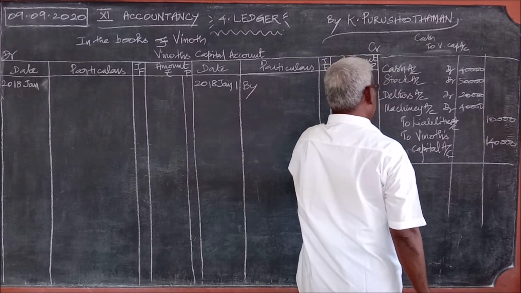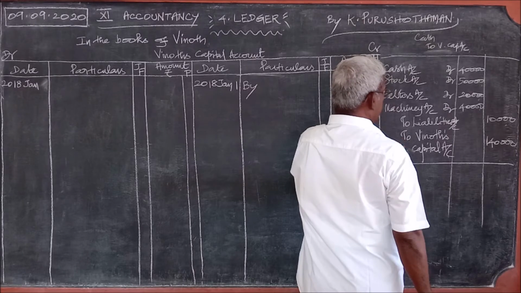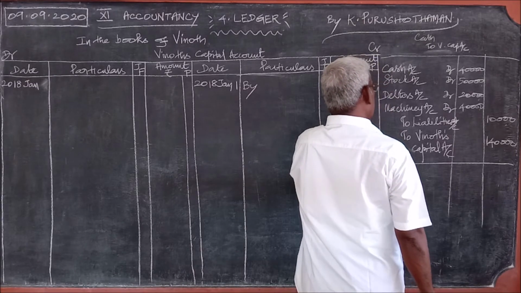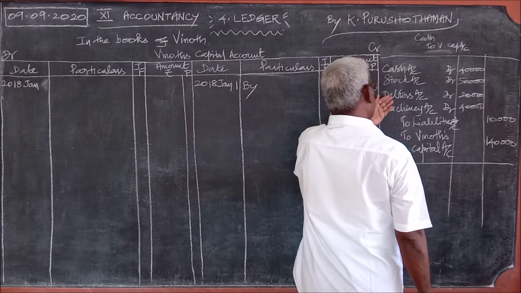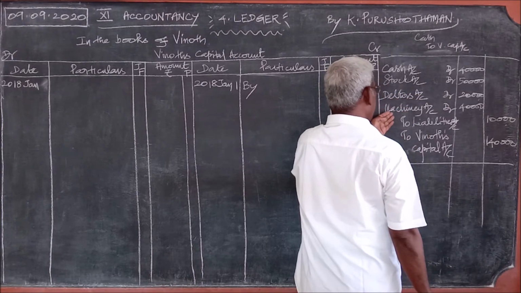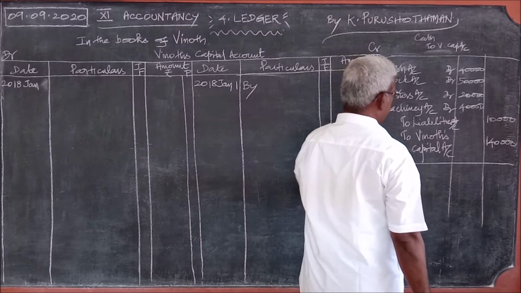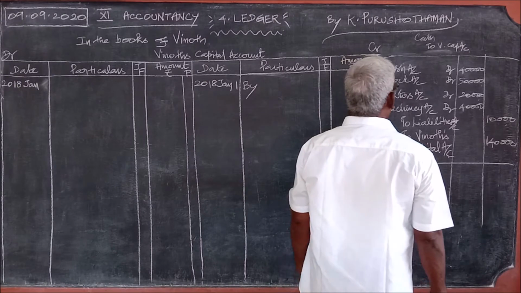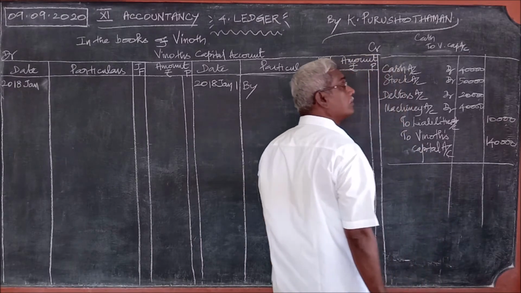For this Vinod's capital, cash account is debit. Stock account is debit. Sundry debtors account is debit. Machinery is debit. In the whole credit, everything is debit.